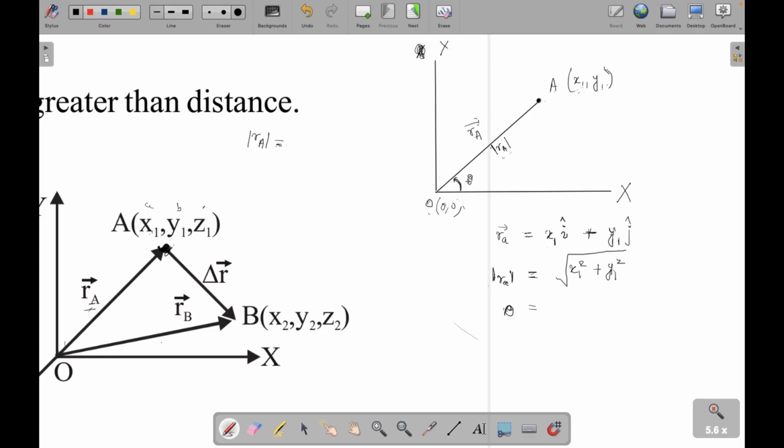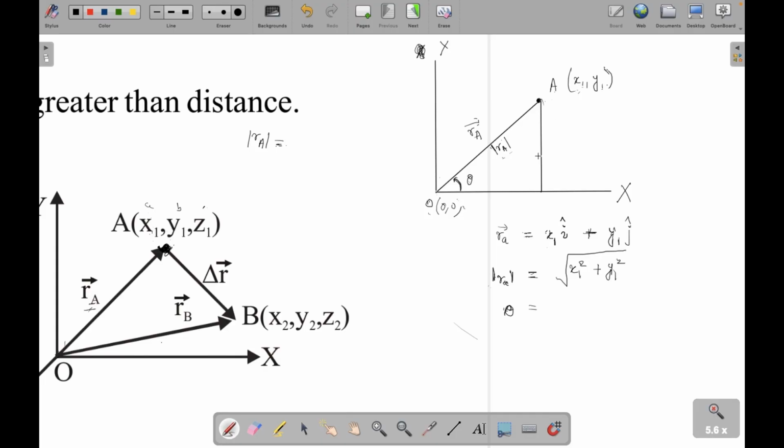Direction means theta. How do we find theta? You can draw a triangle like this. This is a right angle triangle. So what is this distance from here to here? Say x1, y1 is the point.